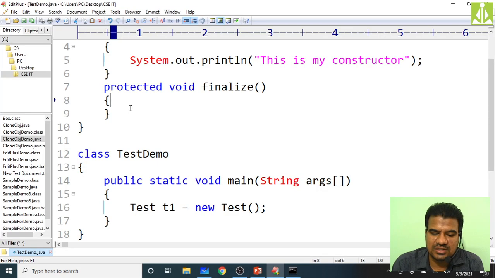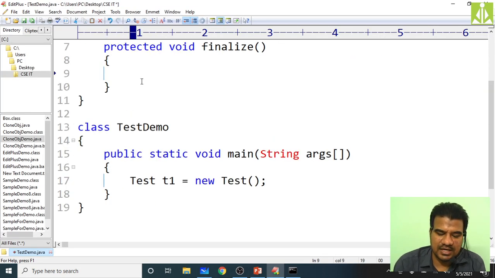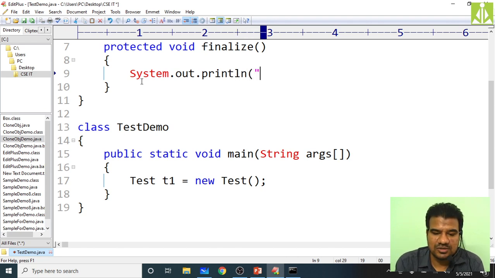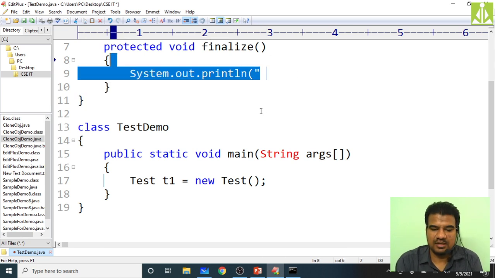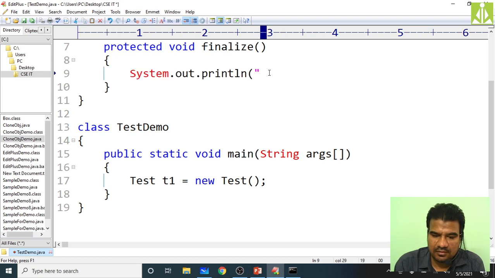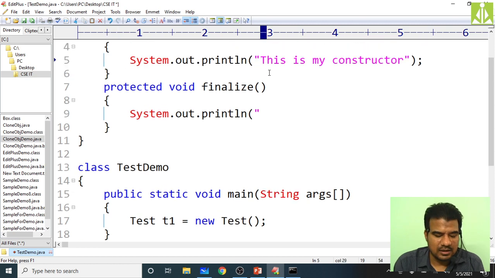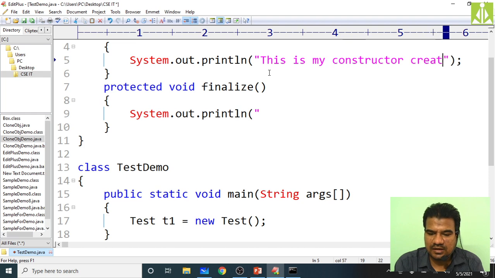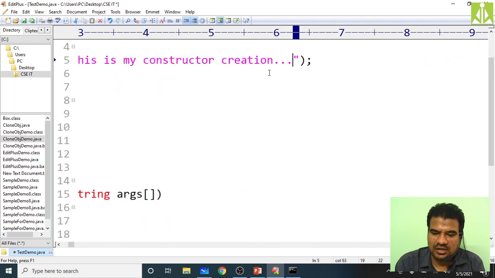See, this is my constructor I am getting. So if I put some message inside the finalize method, System.out.println, this is my object creation over here. Here go to the end and here you put constructor creation, because here we are creating the constructor.